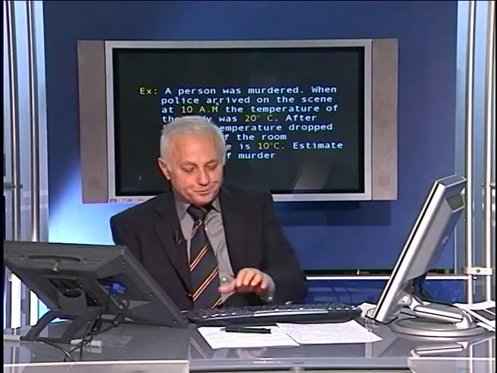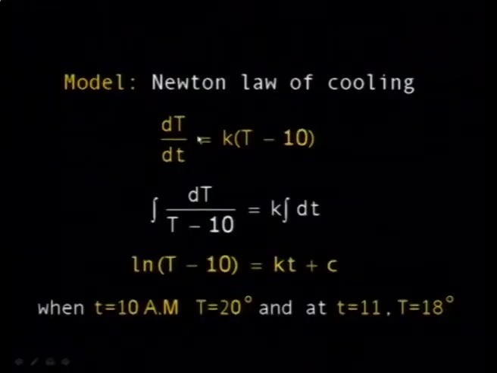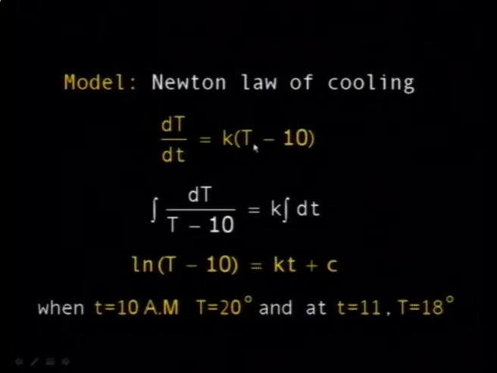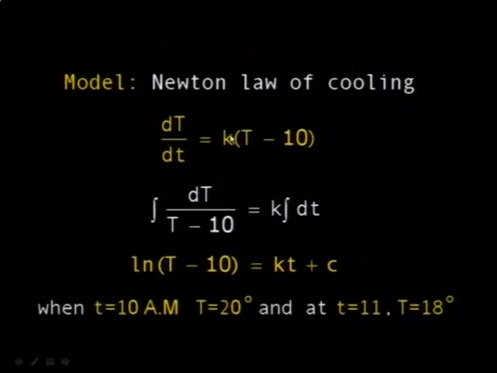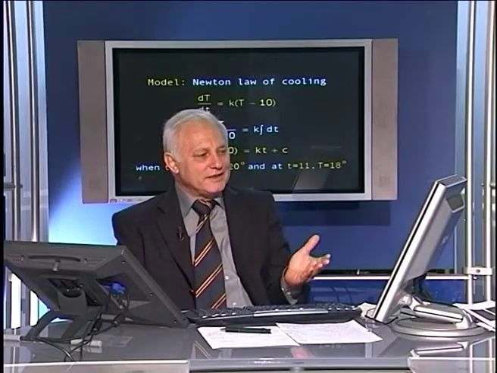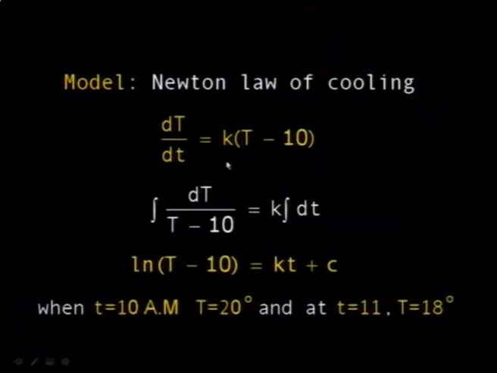So what we do is find a model. This is called a model, the model that governs this sort of equation. Well, the model is called Newton's law of cooling. Newton's law of cooling tells you that the derivative of the temperature with respect to time is either increasing or decreasing, it doesn't matter. If k is negative, then the temperature decays, because the solution of dT/dt = kT can, of course, be found by isolating the variables.